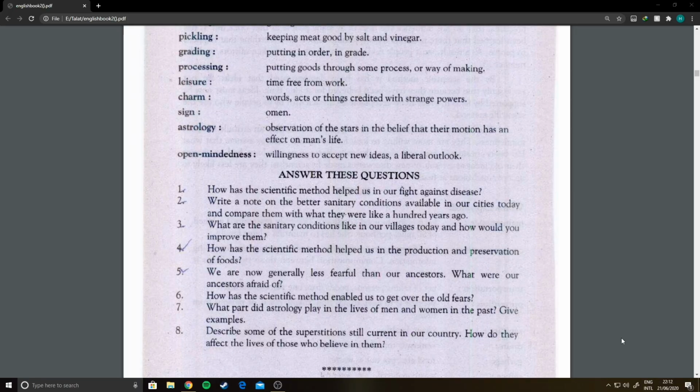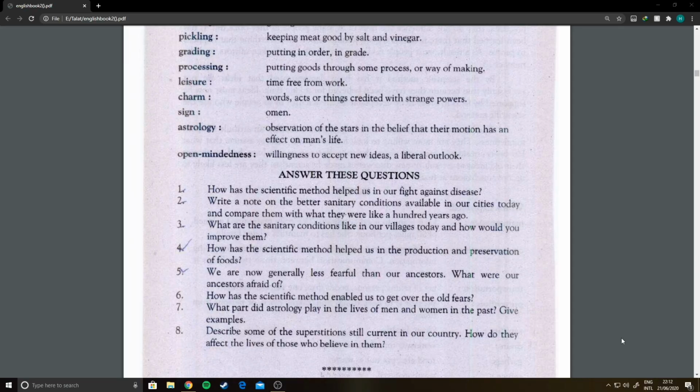Before answering this question, you must understand what astrology is. Astrology is the knowledge of stars. In the past, astrologers predicted events, and because people were superstitious, they went to the astrologers before doing anything very important in their life, like marriages. So they were very much dependent on the astrologers, and this was the reason that their business was in practice at that time.